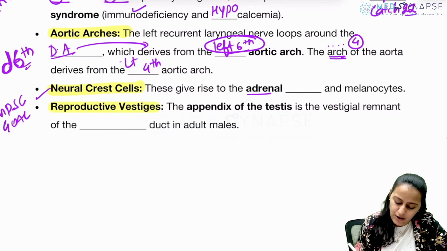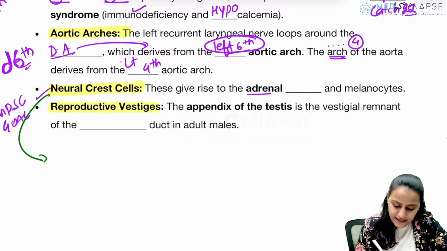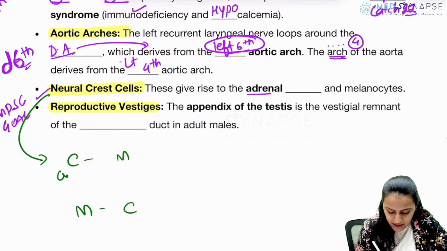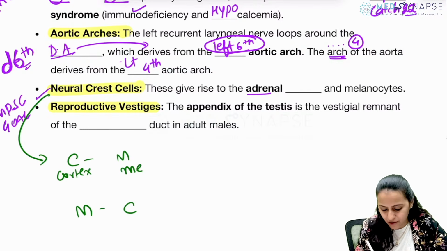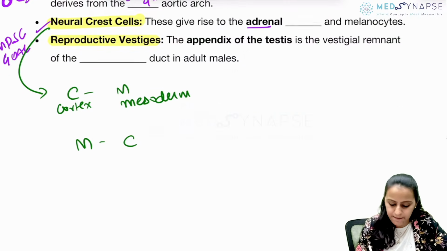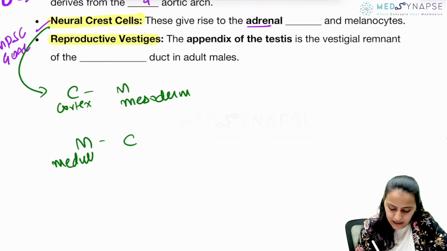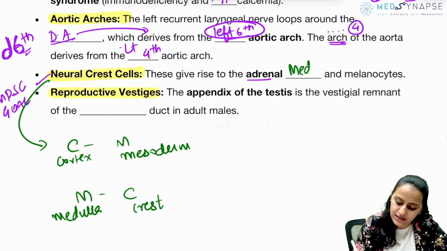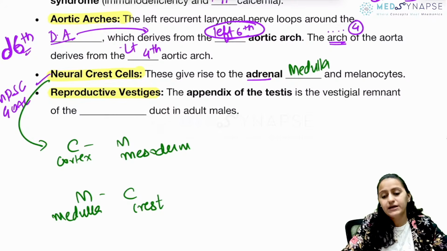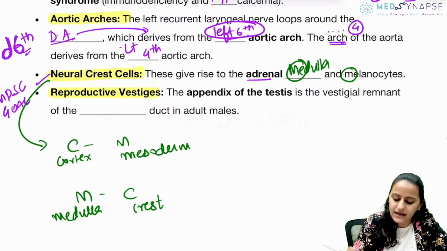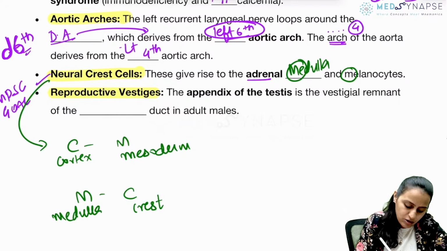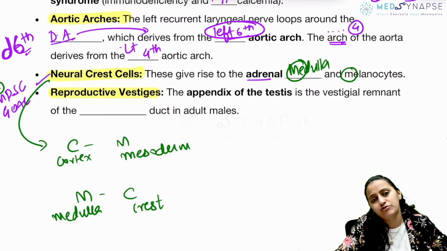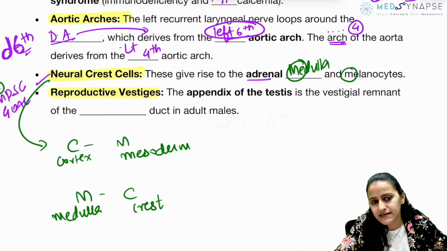Very good. What is the mnemonic for this? The adrenal cortex and medulla. C is for M. M is for C. The adrenal cortex is derived from mesoderm. C is for M. The adrenal medulla is derived from crest cells. So remember, it is adrenal medulla. Okay. Remember medulla, M-E-M-E, melanocytes. MPSC goal mein M for melanocytes. So medulla, melanocytes, they come from the neural crest cell. Okay, clear with everyone?